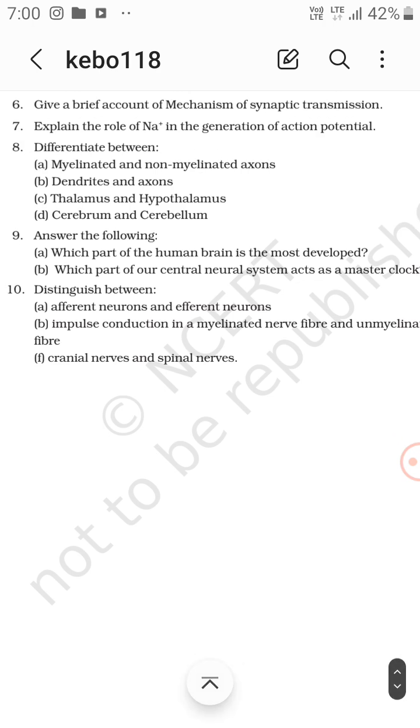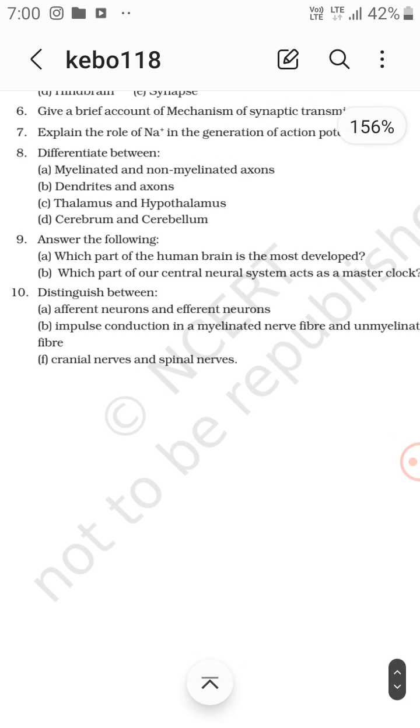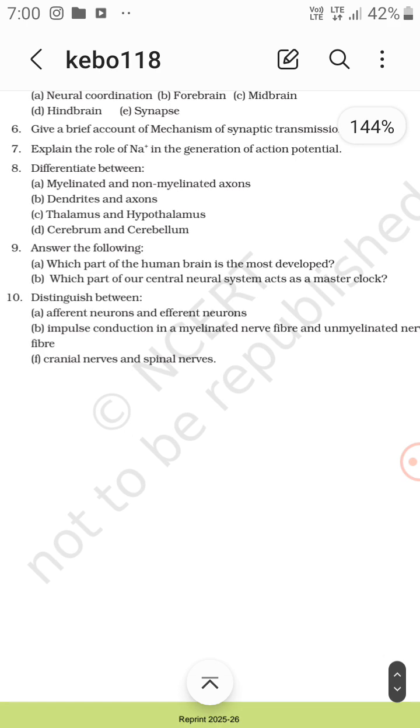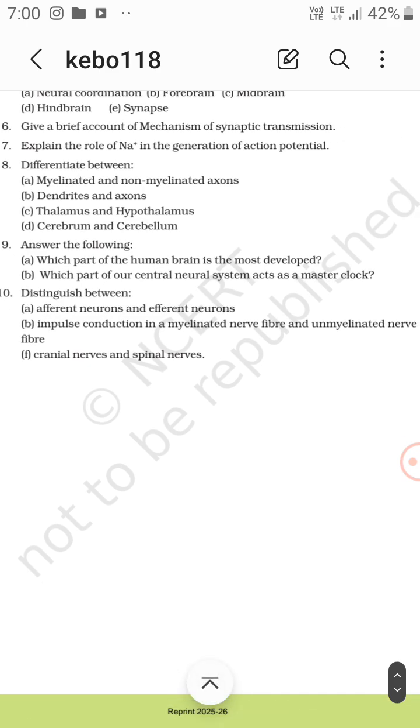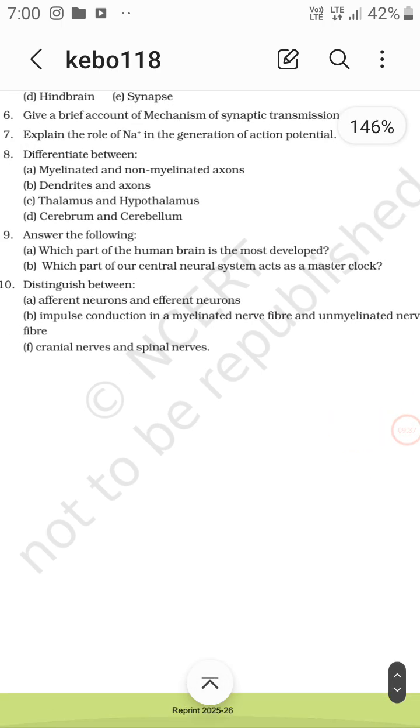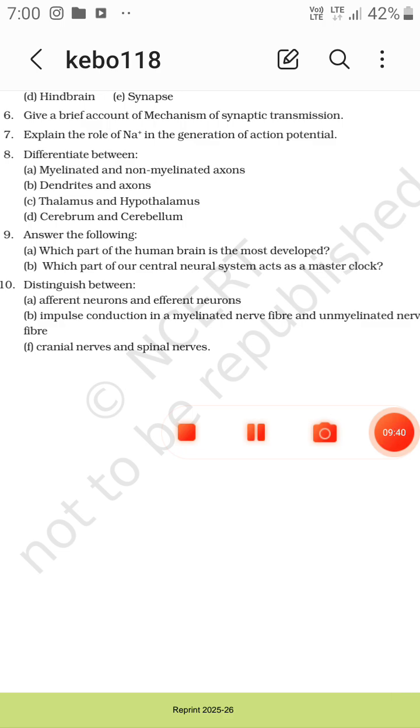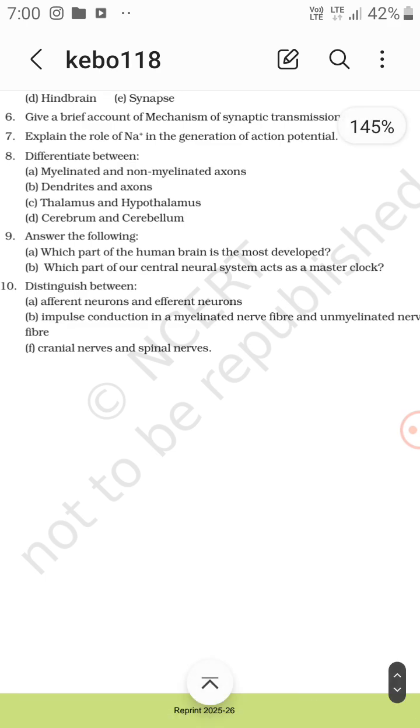Answer the following: which part of the human brain is the most developed? The forebrain, midbrain, or hindbrain. Which part of our central neural system acts as a master clock? Maybe hypothalamus or pituitary gland. No, the master clock is the pineal gland, because it helps in sleeping and all that. Distinguish between afferent neurons and efferent neurons. Afferent neurons carry the signal from the sensory receptor to the CNS, and efferent neurons carry the impulses from the CNS to the motor neurons, right?